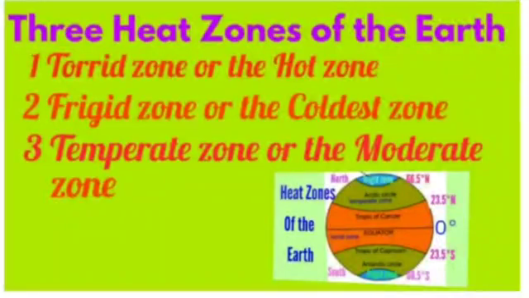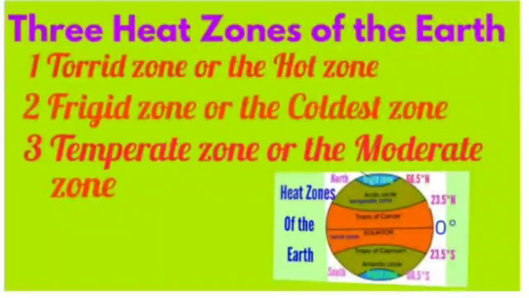Second is the frigid zone or the coldest zone. It lies between the Arctic Circle and the North Pole in the northern hemisphere and the Antarctic Circle and the South Pole in the southern hemisphere. It is the coldest part of the earth where the sun's rays are very slanting, means these areas receive extreme slanting rays of the sun. Here the summers are short and cold while winters are extremely cold. That's why this zone is called the coldest zone.